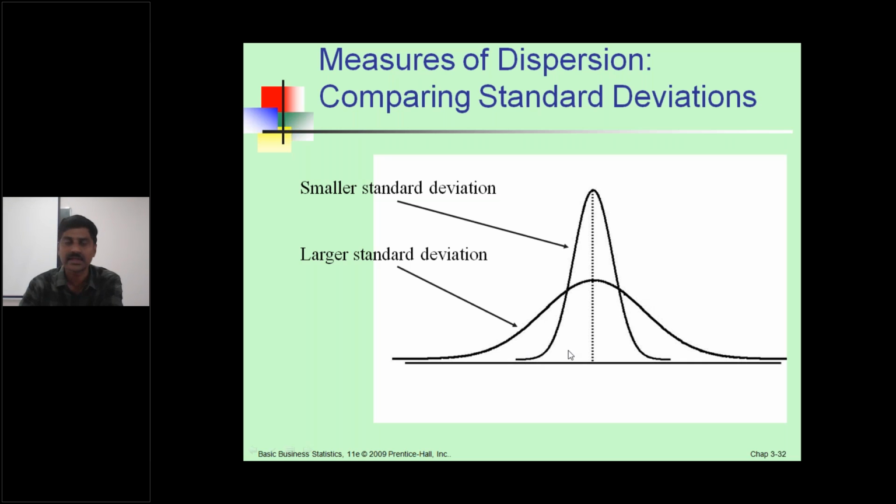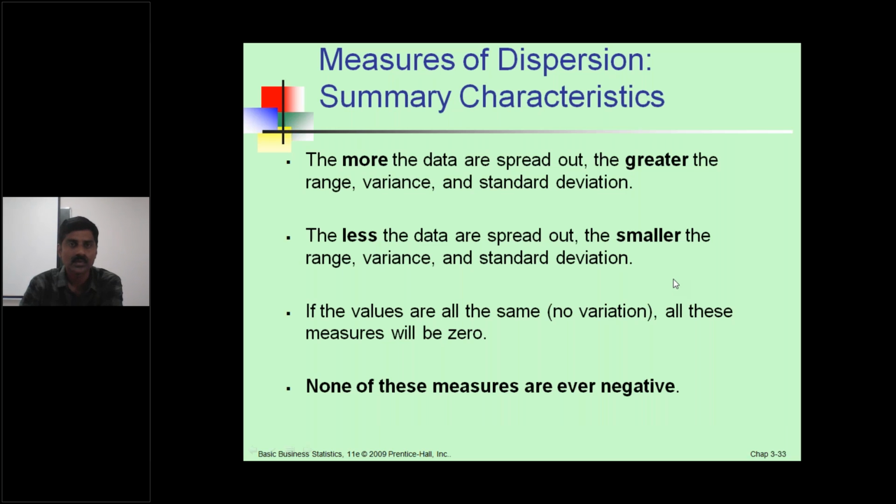This is the two bell-shaped curves for the examples of two standard deviations. The overall summary: the more the data are spread out, the greater the range, variance and standard deviation. The second point is, the less the data are spread out, the smaller the range, variance and standard deviation. If the values are all the same, no variation, all these measures will be zero.